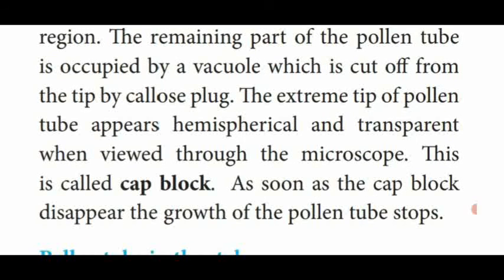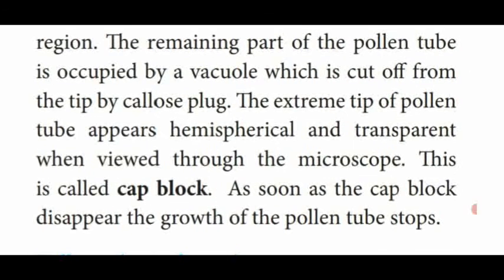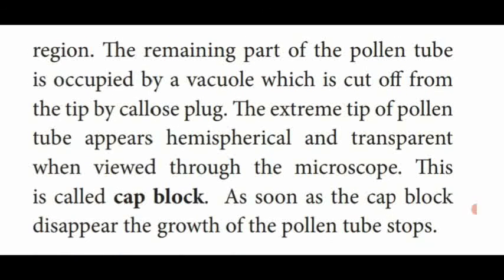This can be viewed under the microscope. This process is called a cap block. As soon as the cap block is formed, it disappears or disintegrates. The growth of the pollen tube is also stopped. This is said to be the pollen on the stigma.